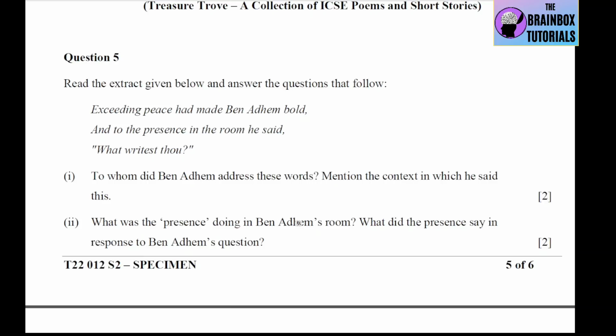So to whom he addresses, Abu Ben Adam is speaking to the angel in his room. Mention the context. Abu Ben Adam had a spiritual experience one night. Abu awoke from a deep dream of peace and he saw an angel writing something in a golden book. He asked the angel what he was writing. Okay, so that part, the context you will write. Why he said that, what writest thou?